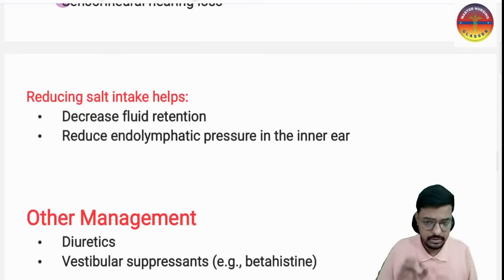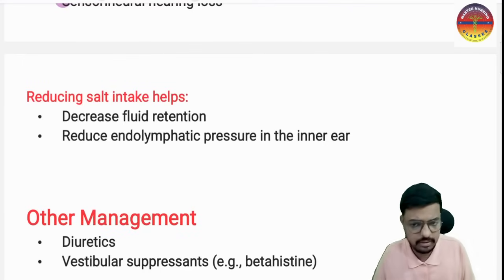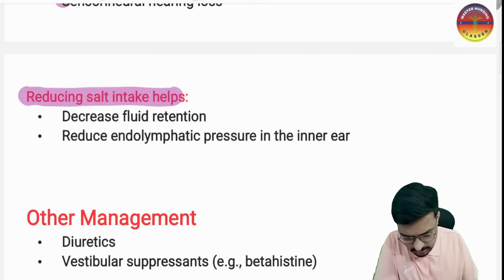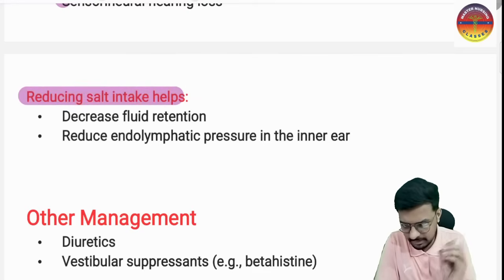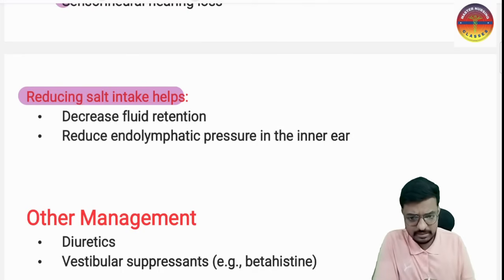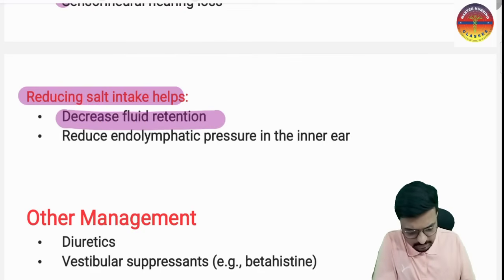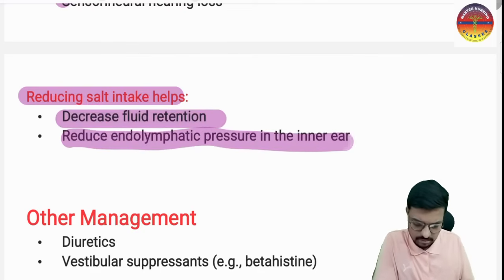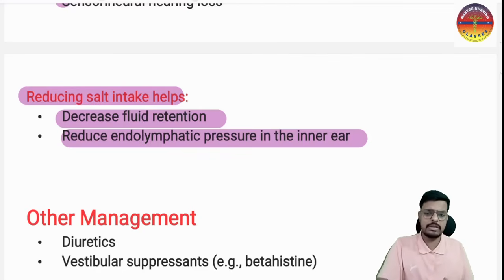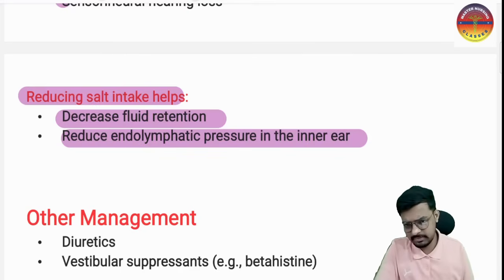Most importantly, the doctor will advise you, or the nursing officer will educate our patient, to reduce the salt in the food, because if the fluid in the vein is reducing, then endolymphatic fluid also will reduce. So with less salt, there is no fluid reabsorption from the kidney, which means the fluid in the vessels will decrease. So the fluid retention is reduced, and obviously the endolymphatic fluid also will decrease. Endolymphatic fluid is decreasing, so there is a decrease in the pressure in the inner ear, and the symptoms will be relieved.